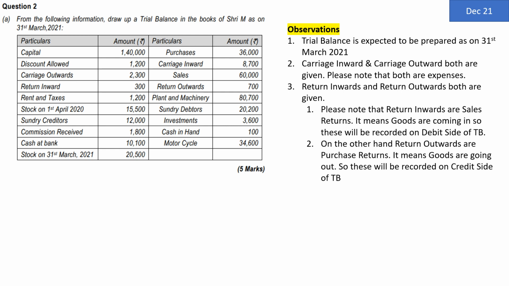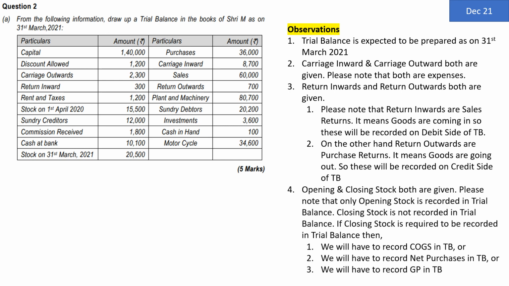For carriage inward and outward, both are on the debit side of trial balance. For return inward and outward, there is a slight difference because it talks about different movement of goods. Return inwards will be on debit side of trial balance and return outward will be on credit side of trial balance. Next, they have given you opening stock and closing stock both. Please note that only opening stock is recorded in trial balance. Generally, closing stock is not recorded in trial balance.